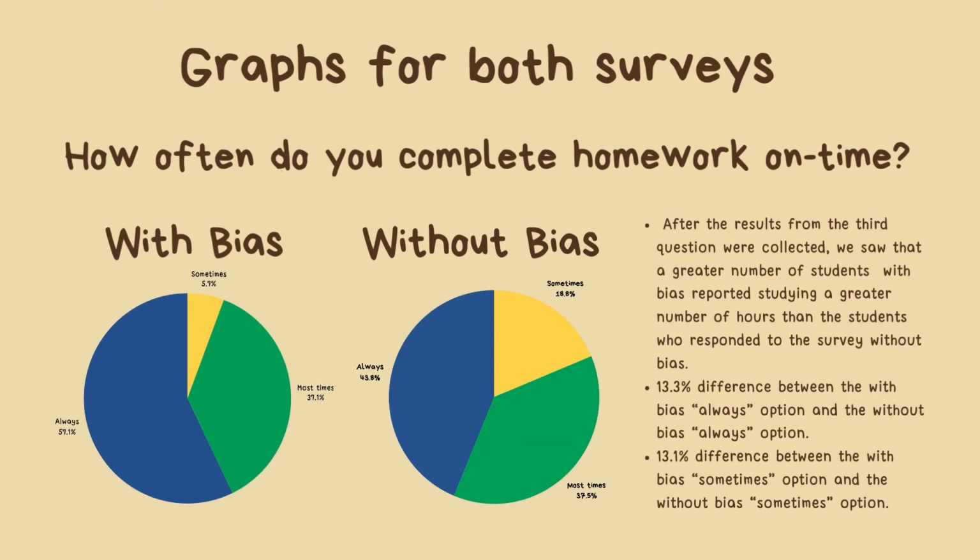There's a 13.1% difference between the with bias sometimes option and the without bias sometimes option, which is the yellow portion of the pie chart. And then the most times were about the same, with 37.5% on without bias and 37.1% on with bias.